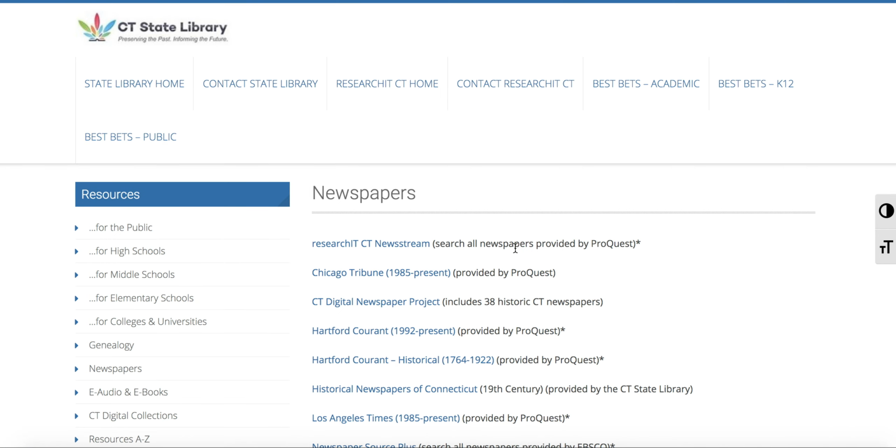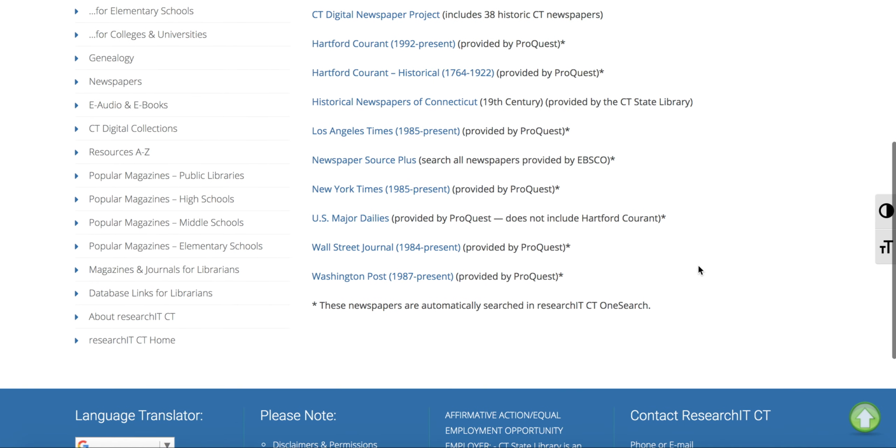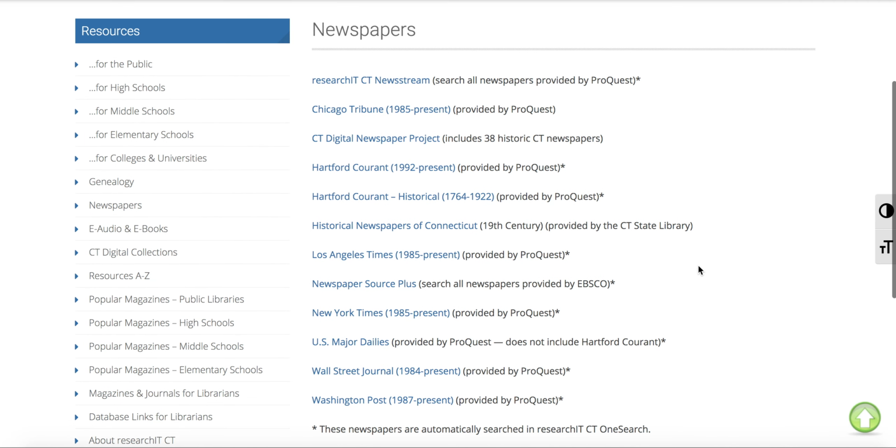So we'll go to newspapers, and you'll see there is a whole host of them. Some highlights I want to point out to you are the New York Times. They have 1985 up until the present, so this can be used for past research as well as current up-to-date information. If you're used to coming to the library to read our papers and you're not able to do so, you might check here. And there's also Connecticut sourced papers.